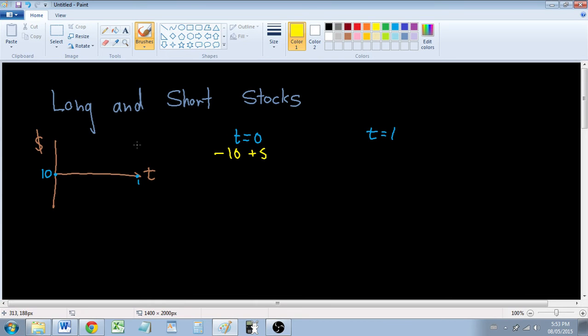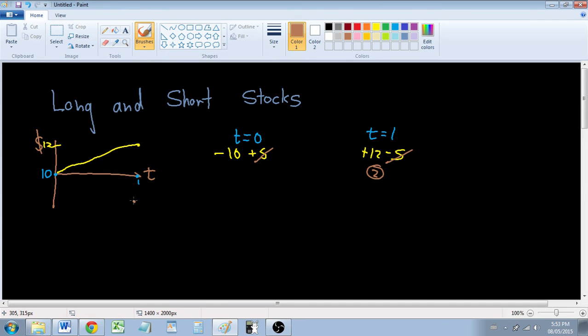So if the price went up to, let's say, $12, that means we're going to make $2 from this transaction. And let's think about what we're doing step by step though. So we're going to sell the stock, we're going to make $12 and get rid of it. If we can cancel these things out, we no longer have the stock anymore, and negative 10 plus 12 is 2. Simple, should be straightforward.